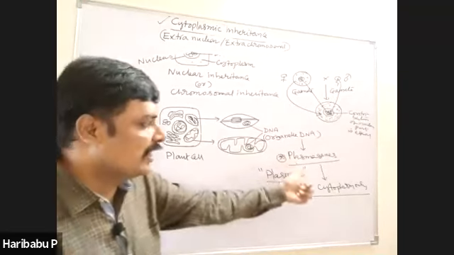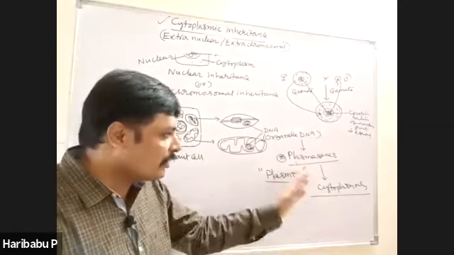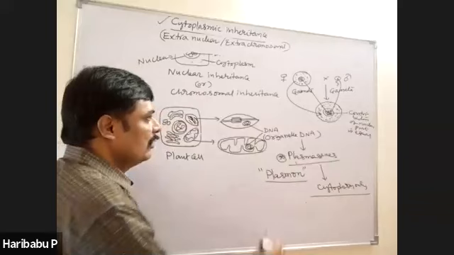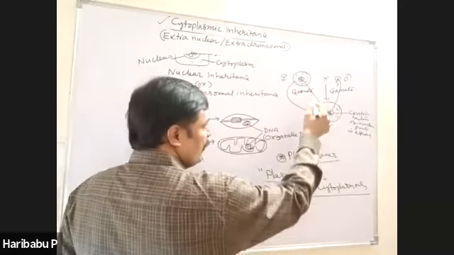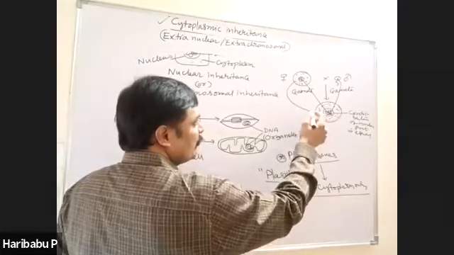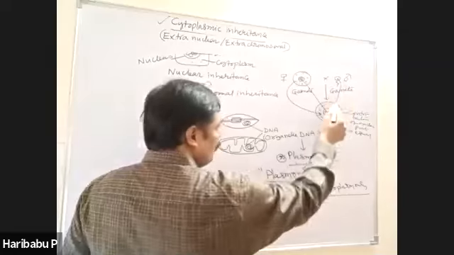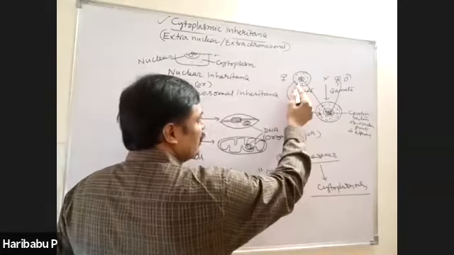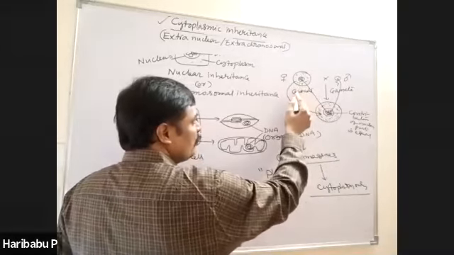But the important point is, during fertilization, when male and female gametes fuse, the nuclear part is contributed equally by both gametes, but cytoplasm is contributed only by the female, because the female contains a large amount of cytoplasm.